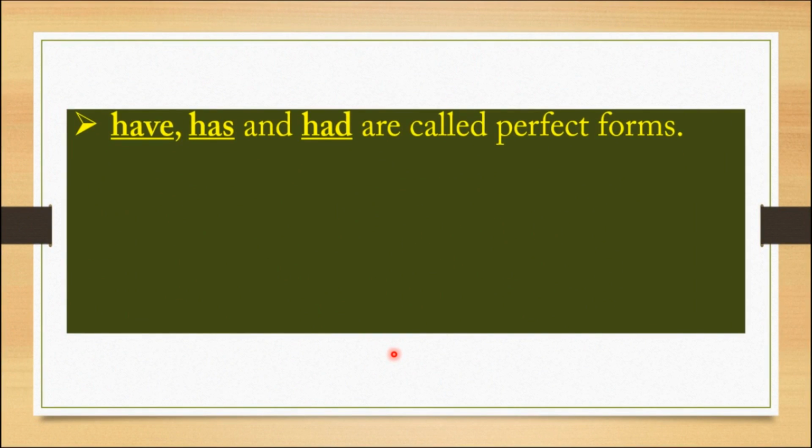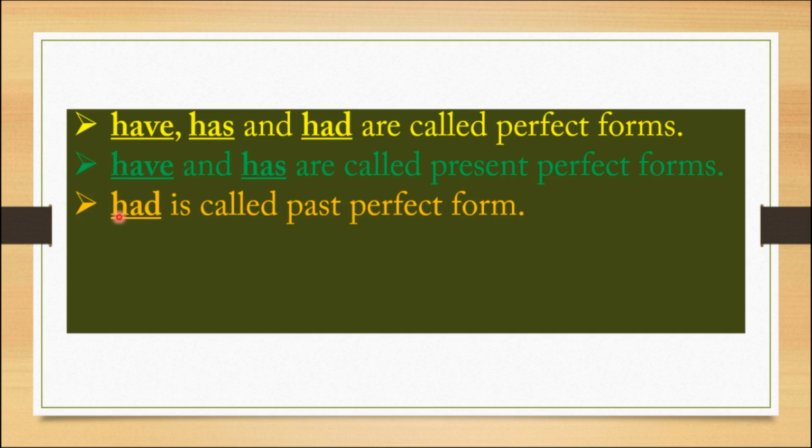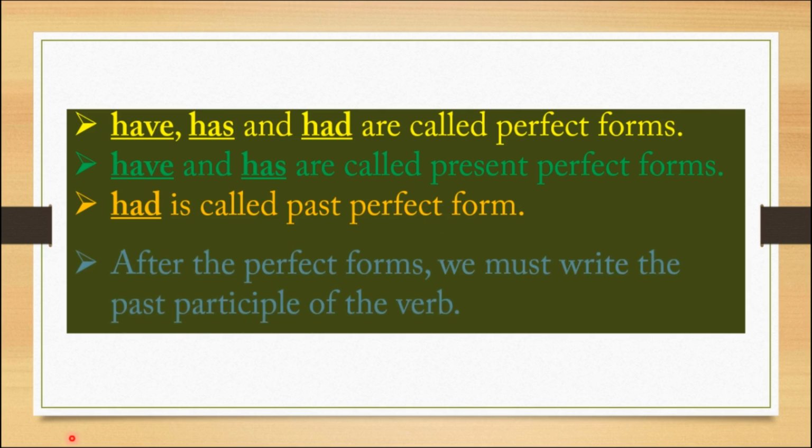Have, has and had are called perfect forms. I repeat, have, has and had are called perfect forms. Have and has are called present perfect forms and had is called past perfect form.